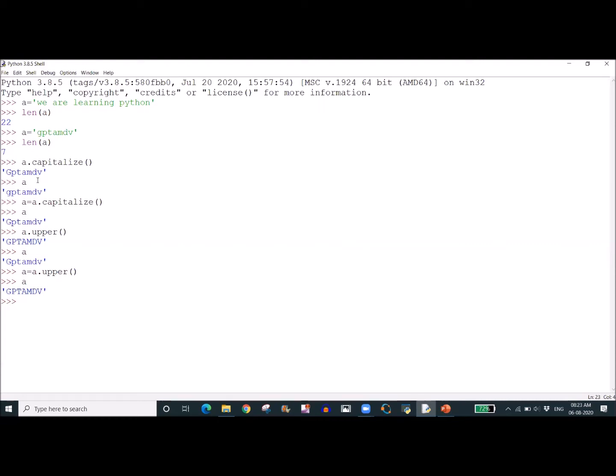How do we convert these capital letters, GPTAMDV, to a lowercase string? For that, in Python, we have lower. So this will make our string a lowercase string.